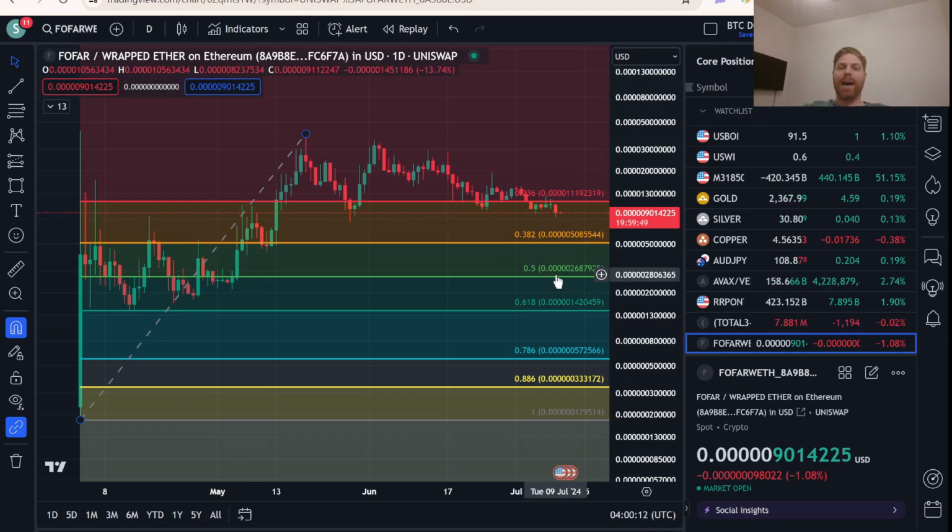Just to show you, I have extreme faith in this team and project because I've been behind the scenes, I see what they're working on, and I know the character and integrity of the team. But that being said, what would take us down here would have to be some pretty substantial sells, and the data is not showing that right now. The data is showing that things are starting to slow down on the sell front. So I am thinking that we could hold the levels that we're at or near these levels, and in the very worst case, potentially bounce off the 382 if it came down to it.